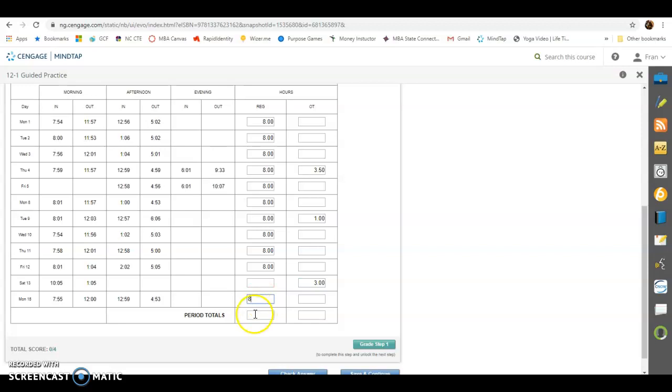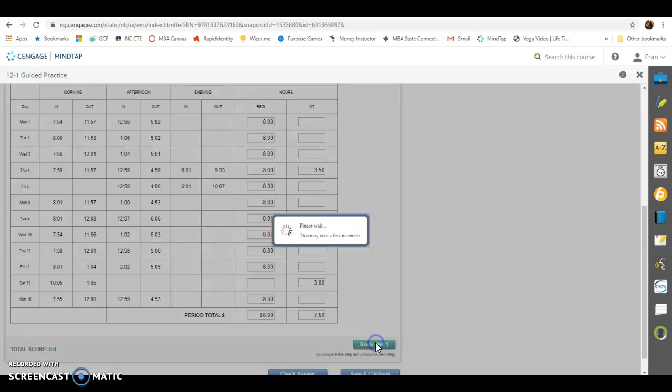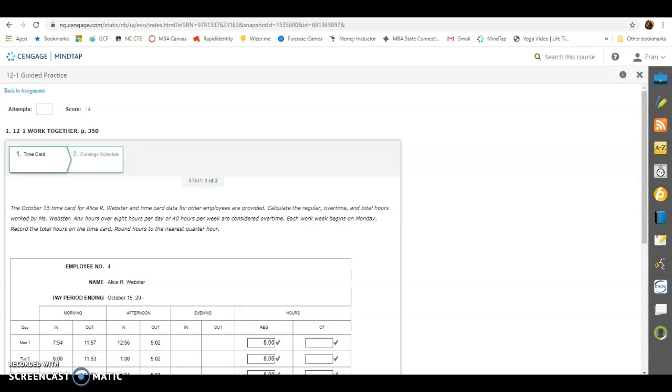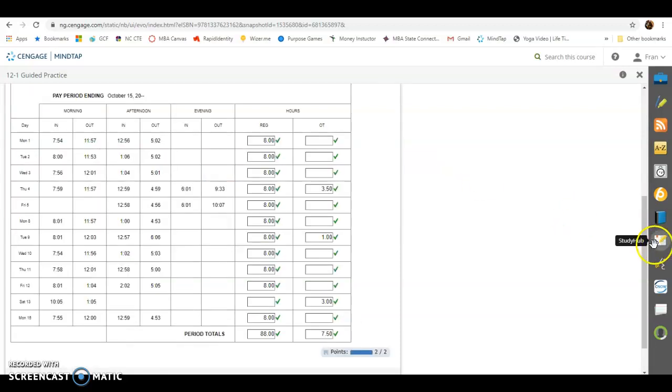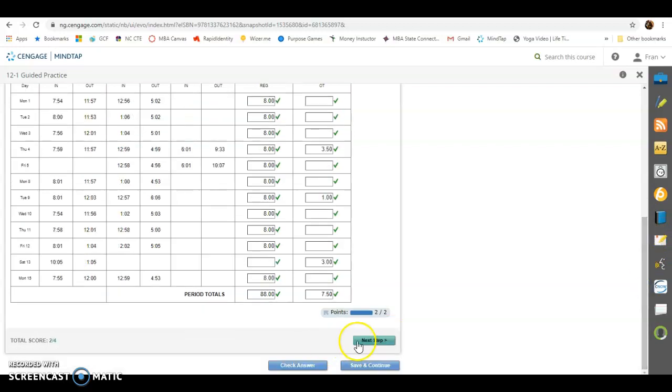Then we add all these up from both columns, and they worked 88 regular. And I know you're saying, wait a minute, Miss Clark, that would be 8 hours overtime. Well, we got this extra Monday in here that was part of a different week. So the overtime was equal to 7.5 hours, and we will grade it. Everything is right here. So we will go on to the next step.